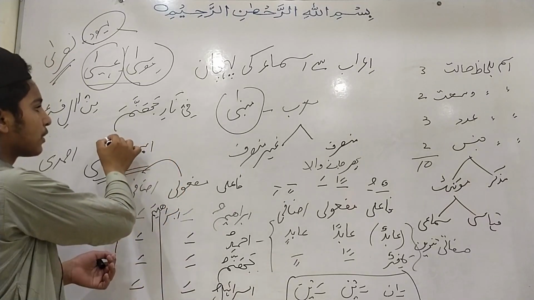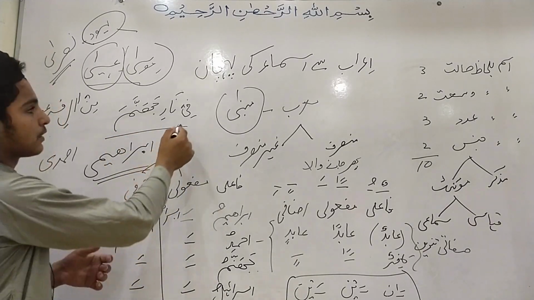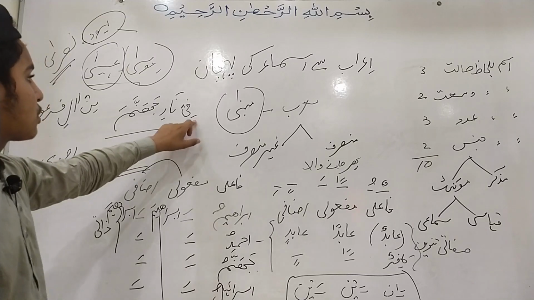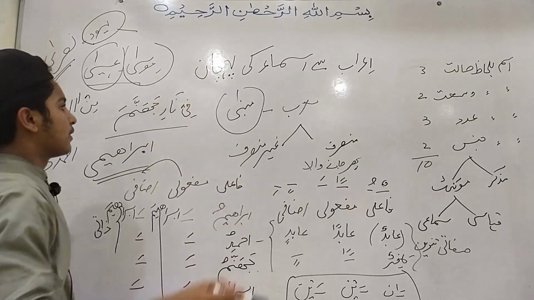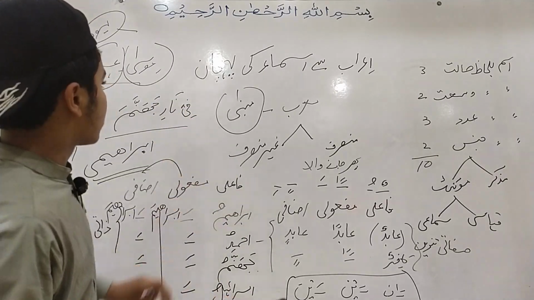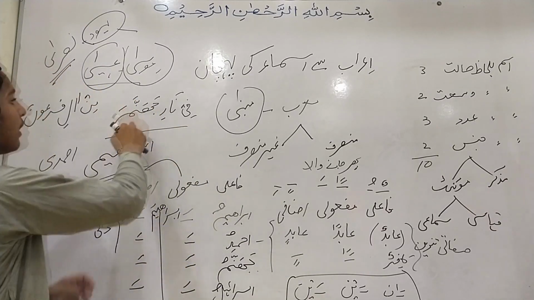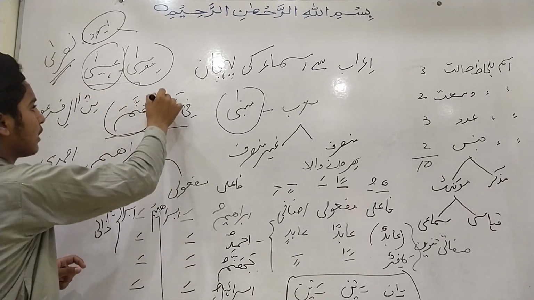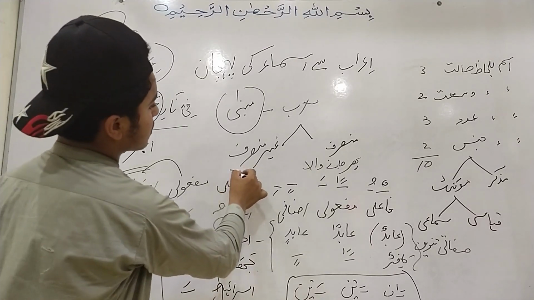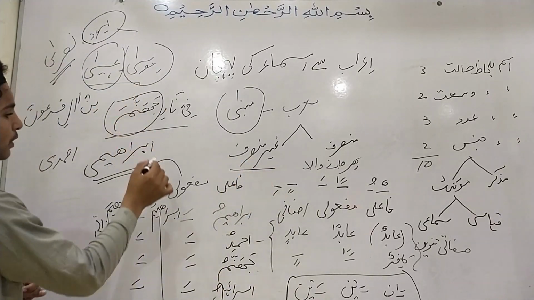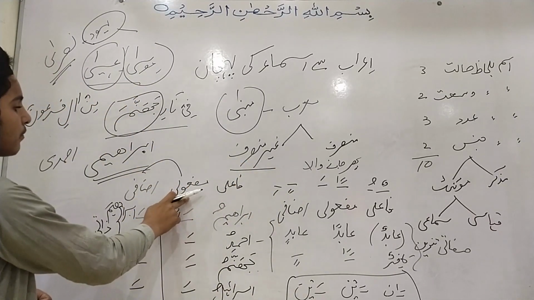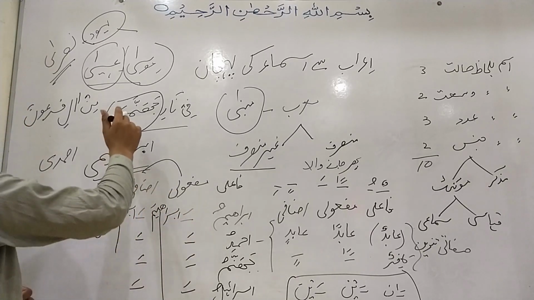First one is fi nari jahannama. In this, fi is a preposition, nar is a part of a murakkab jari which we shall read in the next topic. And jahannama is a ghair munsarif, a noun which will be the same in objective and genitive case.